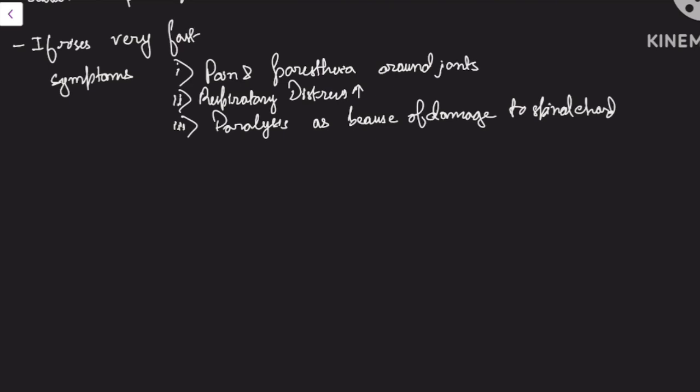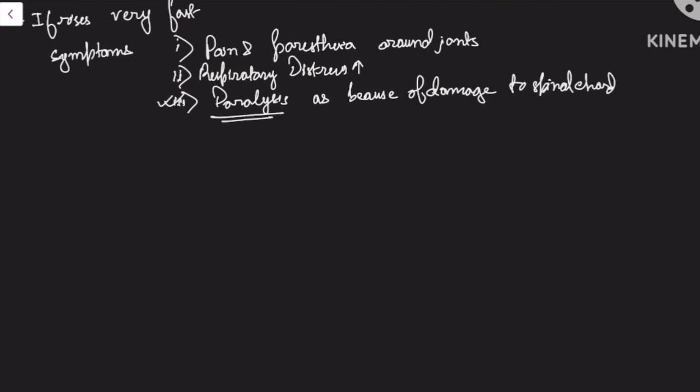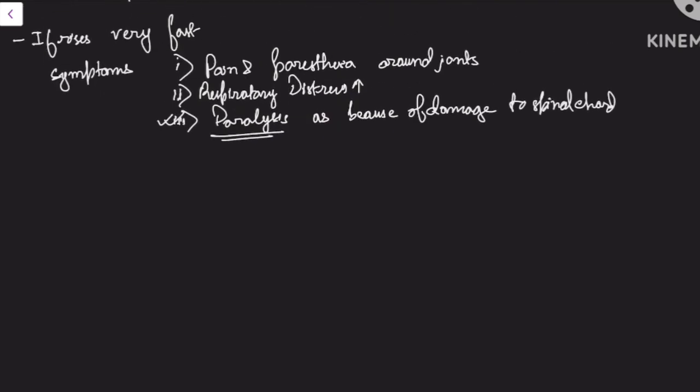Now I'm talking about the paralysis. As I said, small blood vessels and arteries will be blocked, and suppose these blood vessels are of the spinal cord. If the blood supply to the spinal cord is blocked, then what will it cause? It will cause paralysis. Now you have understood the reason for these three. In the exam, you have to explain the reason for these three points that I have explained just now.